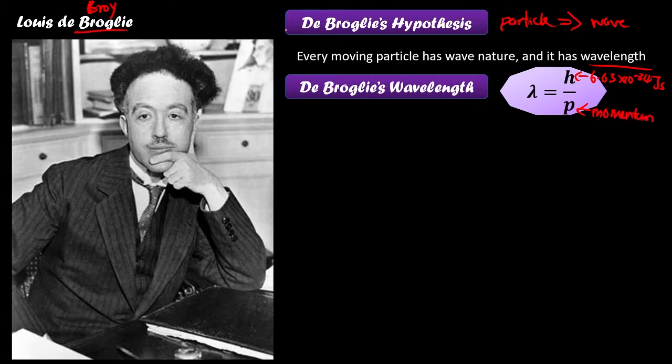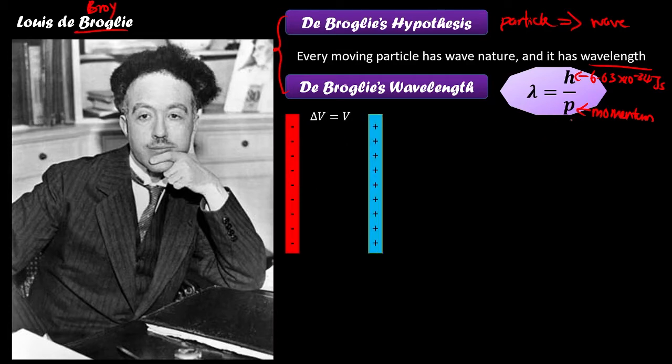Through this hypothesis, Louis de Broglie was awarded a Nobel Prize in the year 1929. So this theory is quite famous and very useful in the physics field.